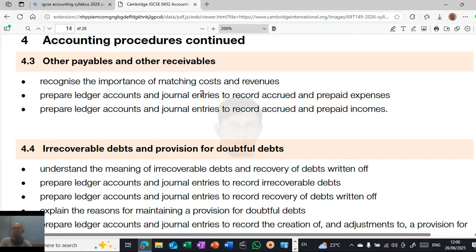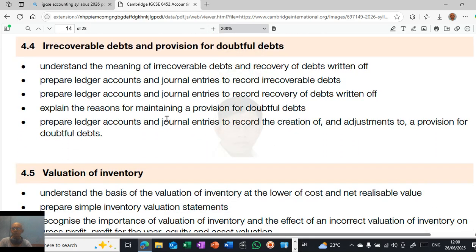Accounting procedures continued. Other payables and receivables, recognize the importance of matching costs and revenues, prepare ledger accounts and journals to record accrued and prepaid expenses. So prepare ledger accounts and journals to record accrued and prepaid expenses, incomes and expenses. Then bad debts and provision for doubtful debts. Understand the meaning of bad debts and recovery of bad debts. So how to treat and record, prepare ledger accounts and journals to record provision and adjustment to provision for doubtful debts.